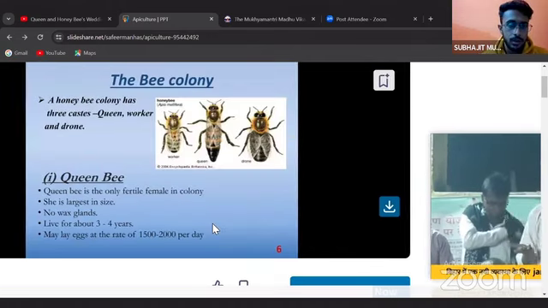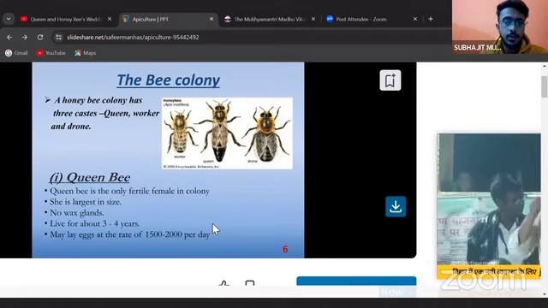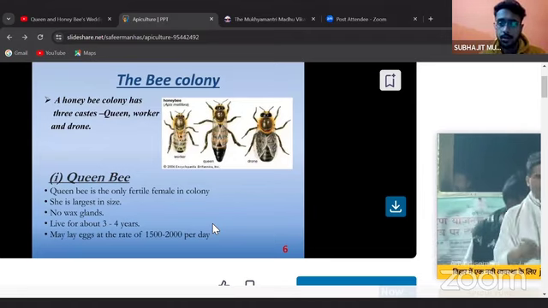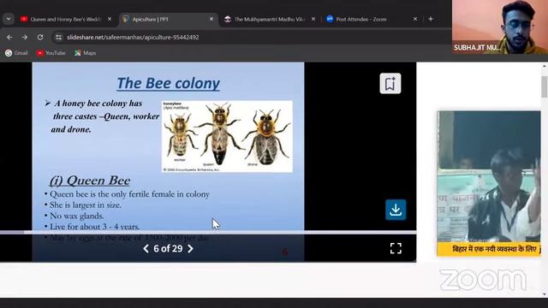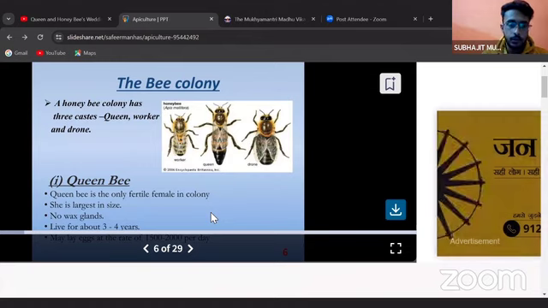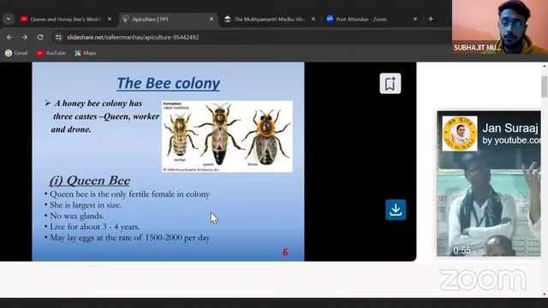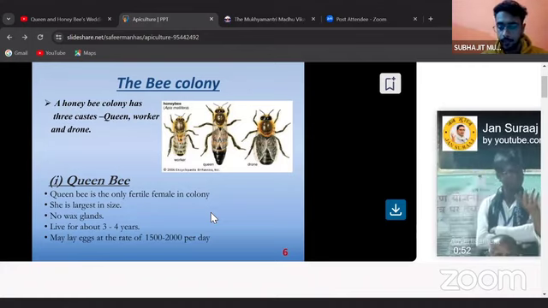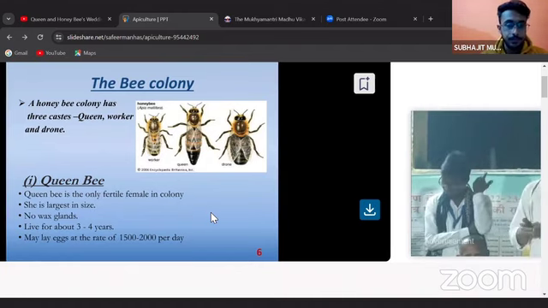Second, we should know about the bee colony. I do not need to explain this because all of us know that there are three types of honeybees: worker, drone, and queen. But we need to know a little bit about this. The queen bee is the most ferocious among the group, and it is the only fertile female in the colony. She is the largest in size, has no wax gland, lives for 3 to 4 years, and may lay eggs at the rate of 1500 to 2000 per day. By this you can understand how high the reproductive rate is in the queen bee.